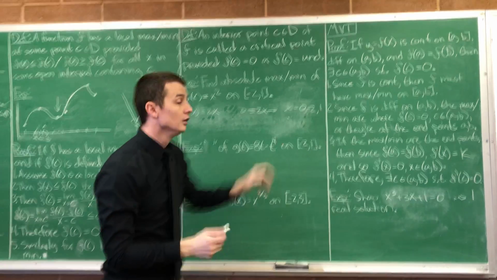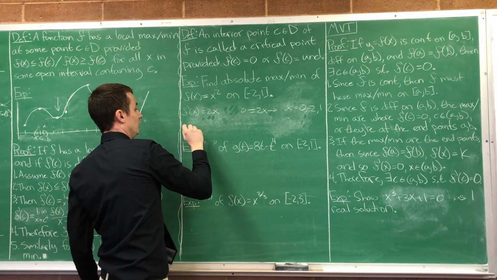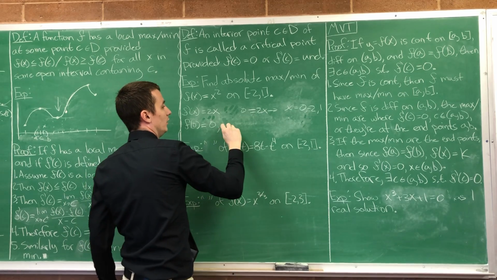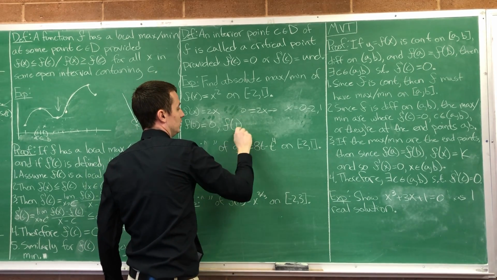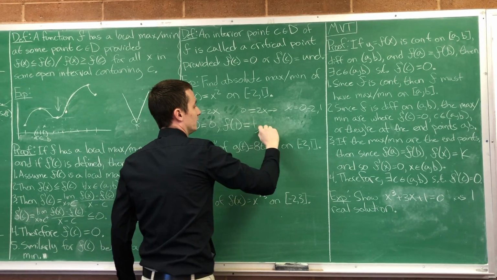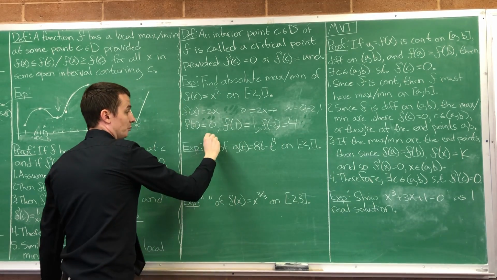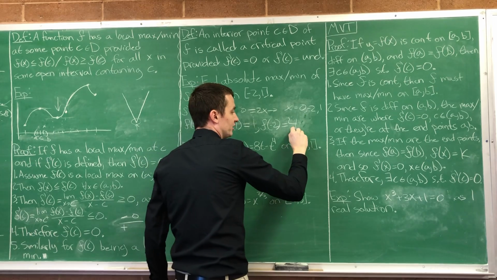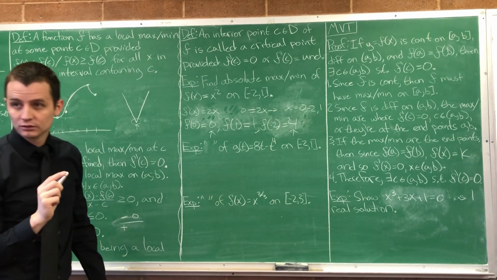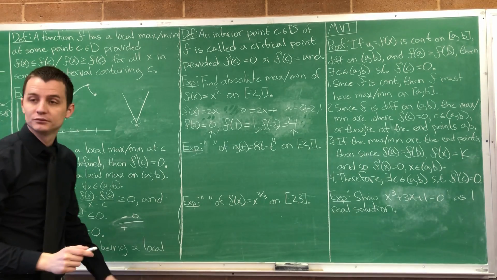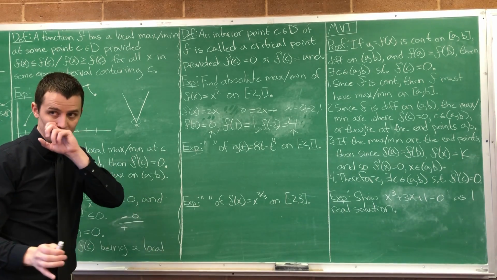So now it's just a matter of checking those points. What's f of 0? 0. What's f of 1? 1. And what's f of negative 2? 4. So this is the smallest of them, so that's my absolute min. This is the biggest of them, so that's my absolute max. Make sense? Let's do another example, one that's a little bit more complicated.